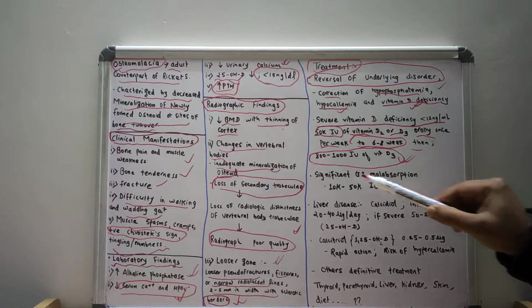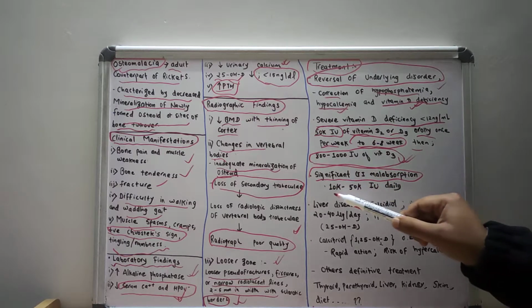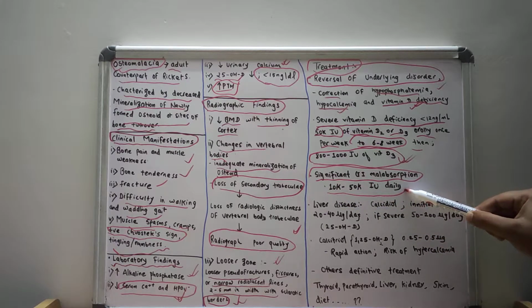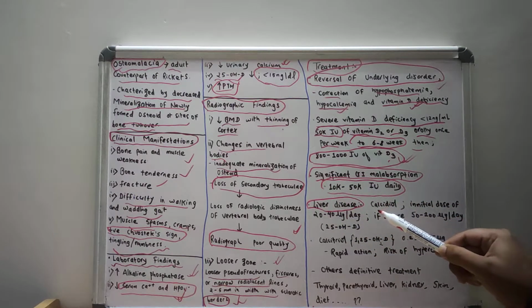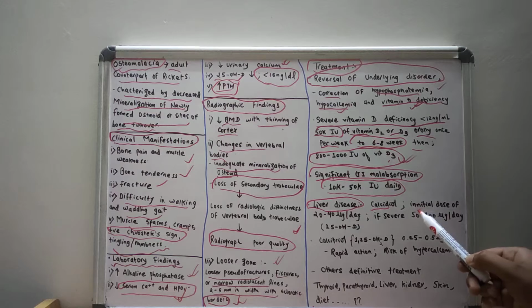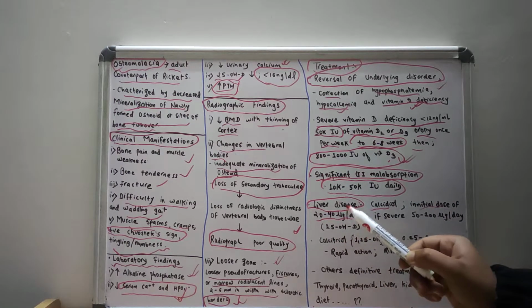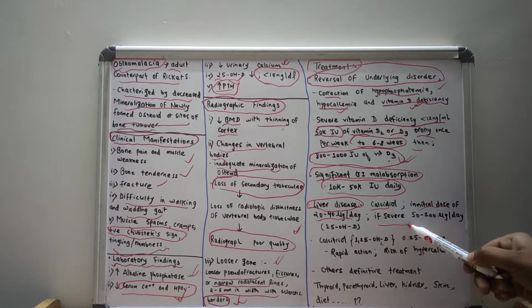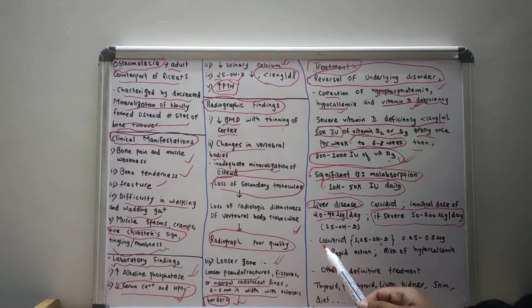And if there is significant GI malabsorption, then the daily recommended dose will be 10,000 to 50,000 international units of vitamin D3. And if there is significant liver disease, we can give calcidiol. The initial dose of calcidiol will be 20 to 40 microgram per day, and if there is severe deficiency, then it will be 50 to 200 microgram per day. And calcitriol is one of the last resorts.